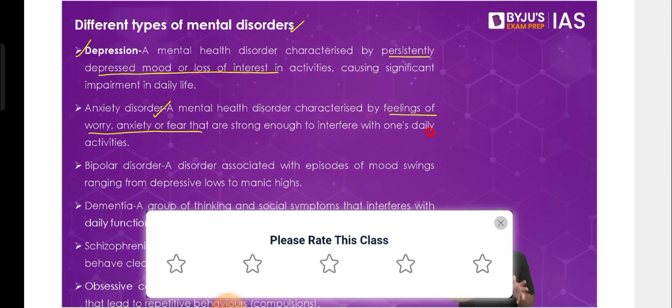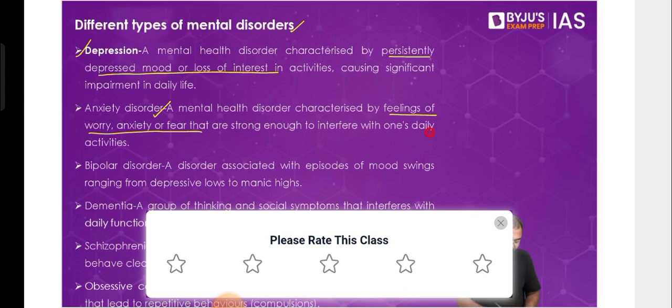So for a person who's suffering from anxiety, it's a very different scenario compared to a lot of us who would just feel anxiety in a certain situation, and that is something we'll be able to cope with. But in extreme cases of people who are suffering, there are anti-anxiety pills that they have to take. They'll be asked by doctors to take those medicines so that they can take care of that anxiety. So we have to understand the meaning of anxiety in daily life versus what anxiety disorder means, where an anxiety disorder can be a lot more severe compared to the normal anxiety that most of us anyway have.